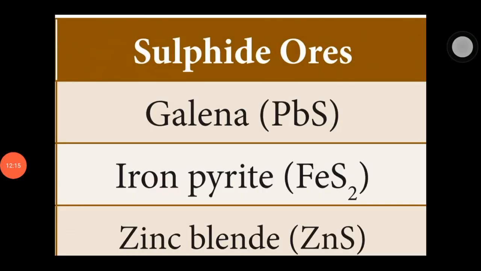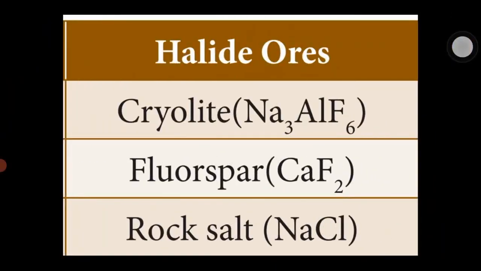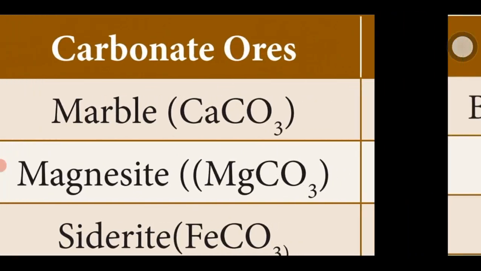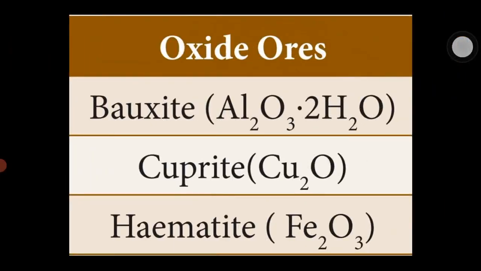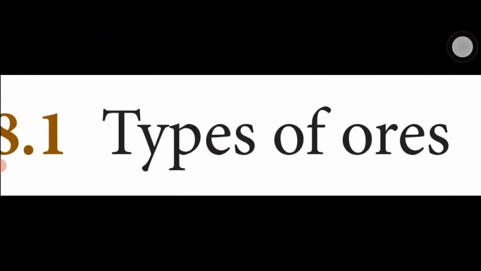The ores are classified mainly into four divisions: one is sulfide ore, halide ore, carbonate ore, last one oxide ore. These are the types of ores based on the component.